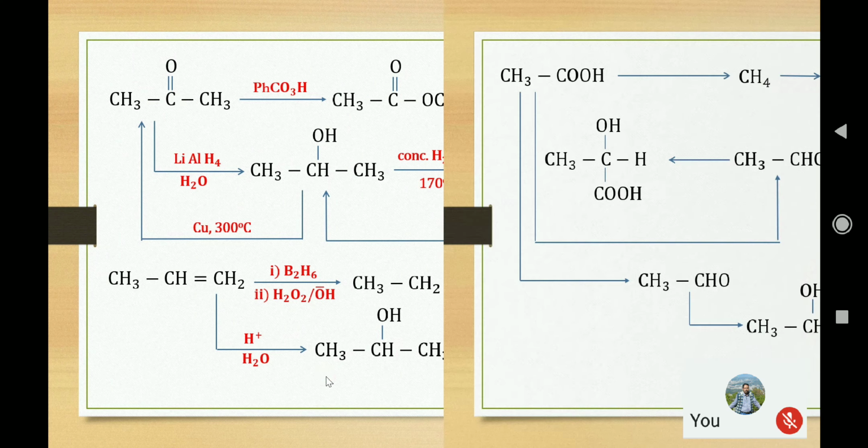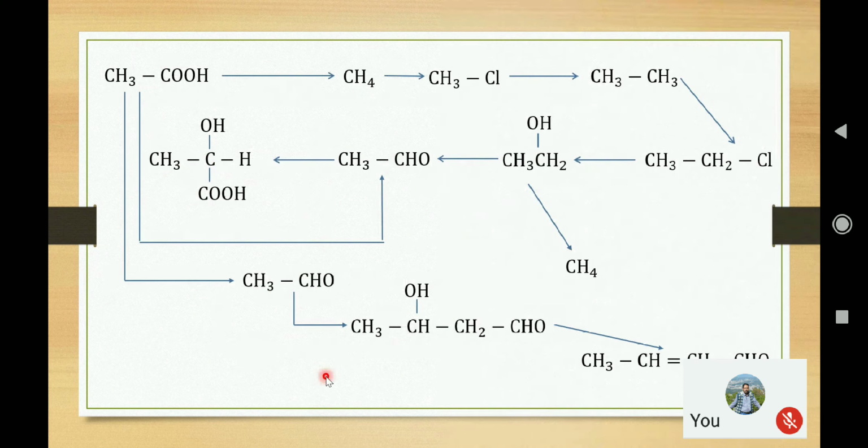Now come to the next slide. Here the carboxylic acid is converted to an alkane. So follow that. Here what process is going on? This carbon dioxide can be removed by simply performing the decarboxylation reaction. So first of all we can prepare the sodium salt of the acid, and then by heating with soda lime we can get the alkane methane, with one carbon less than the carboxylic acid.